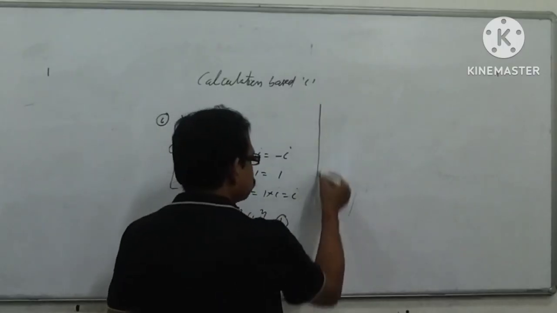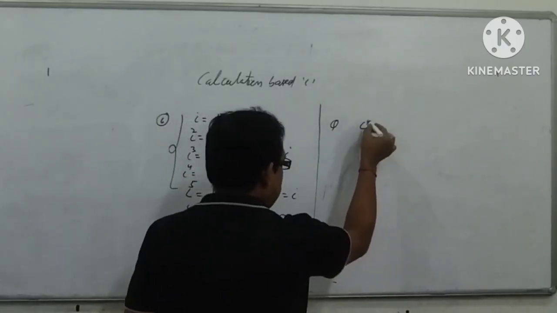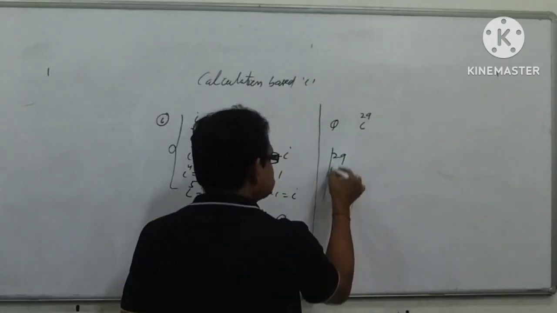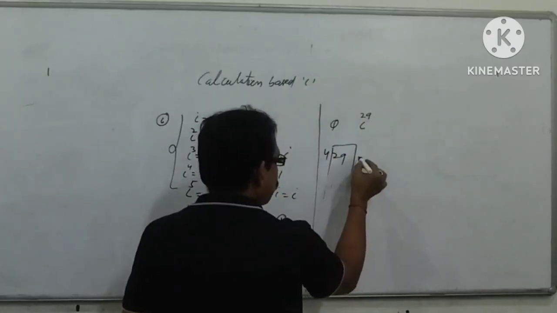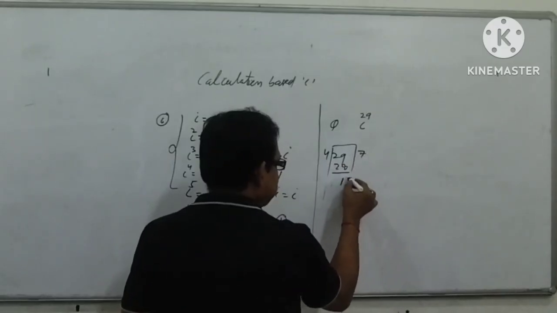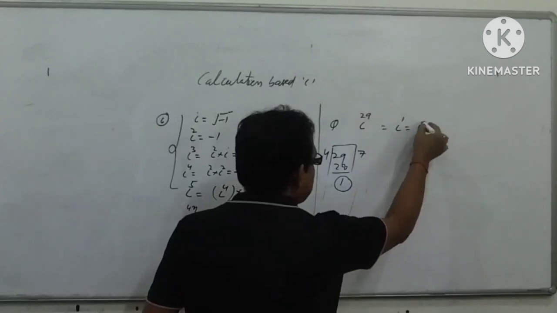Suppose one question I am going to discuss here. If you have to find i to the power 29, then my dear students, just divide 29 by 4, and whatever the remainder, that would be the power, i¹, that means i.